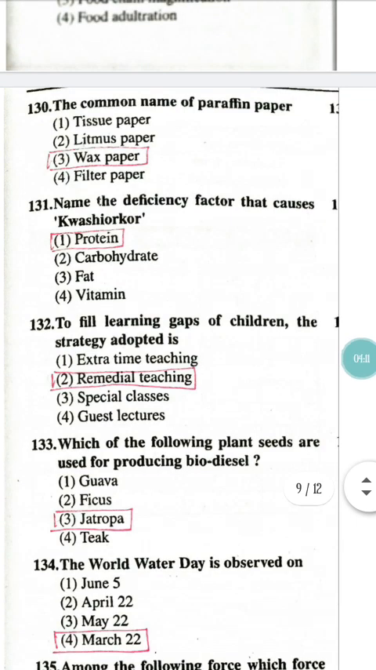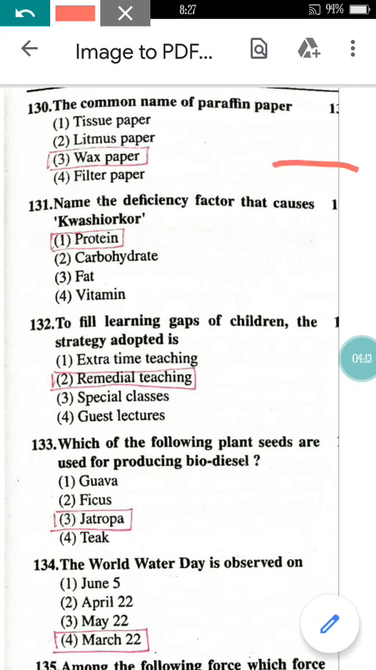Now come to question number 130 here. The common name of paraffin paper. Paraffin paper is known as wax paper. You should know it, right? The common name of paraffin paper is wax paper.